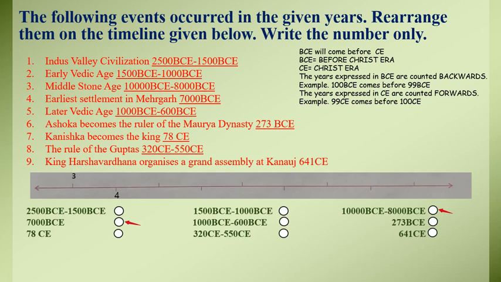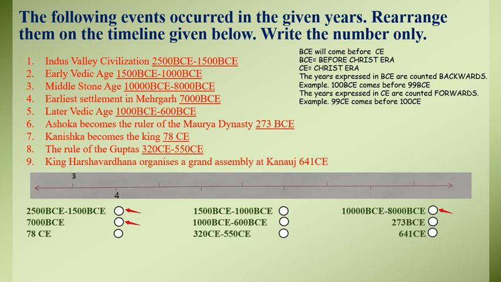The last year was 7000 BCE. After 7000 BCE, are you able to see a year which is closer to this one? I am able to see it. Let me show you. Here you can see the number closer to 7000 BCE is 2500 BCE to 1500 BCE.